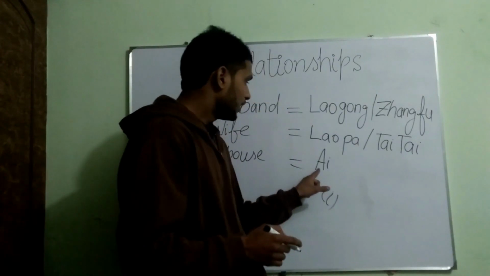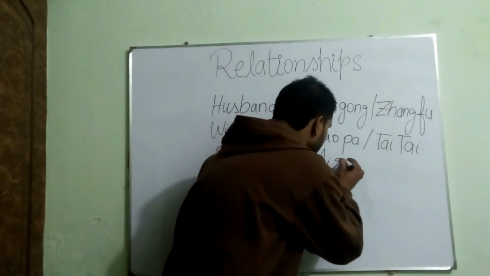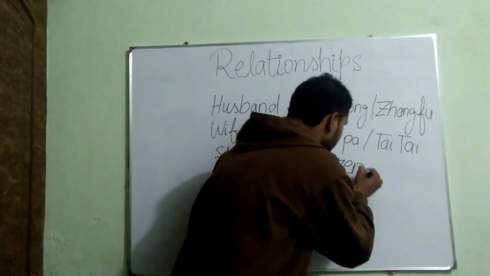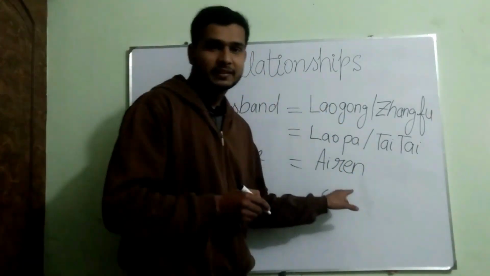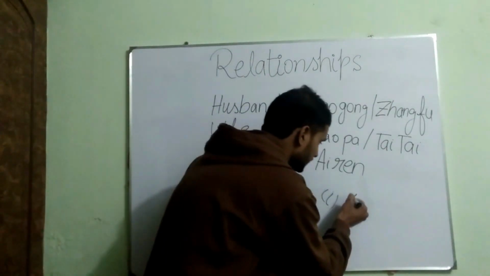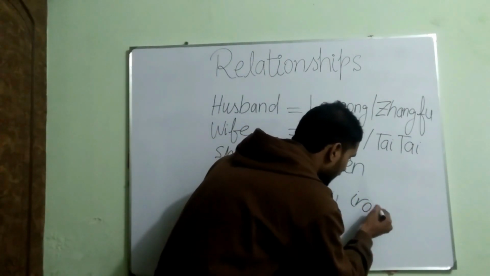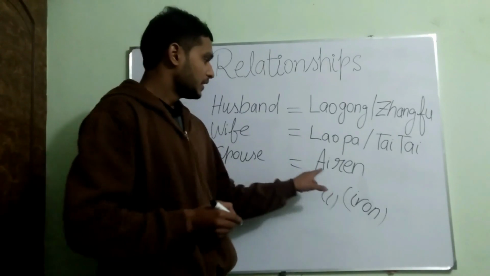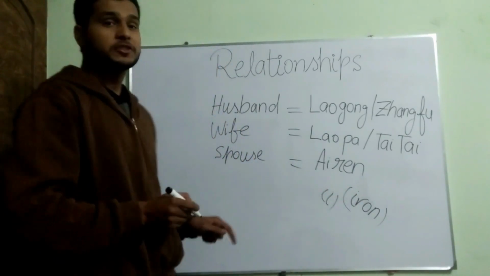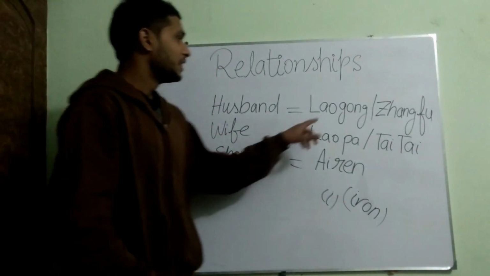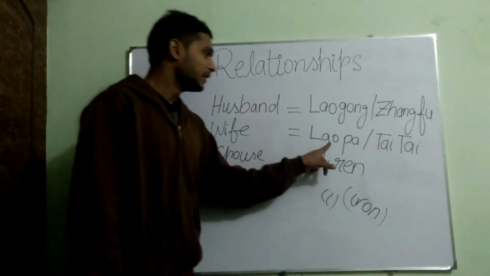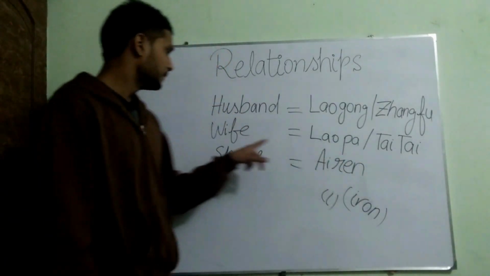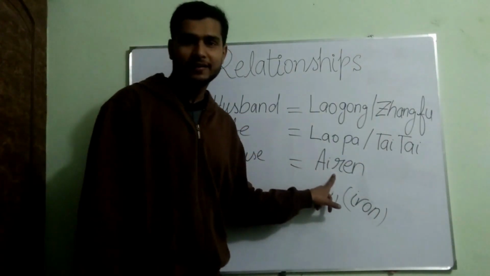If I put R-E-N, ren meaning person. Airen, same as in English we pronounce iron, and its meaning is spouse. 老公, 丈夫 meaning husband. 老婆, 太太 meaning wife. Airen meaning spouse.